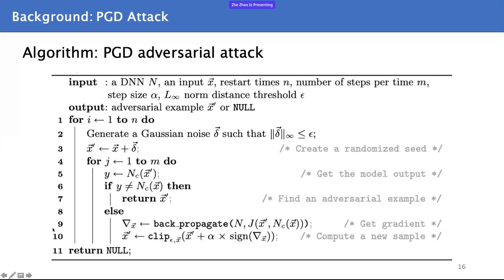Lines 4 to 10 are the iterative process, where each iteration simply uses the sign, or the direction, of the gradient to update the input in lines 9 and 10. And we can say that in the first, second, and third lines, this is the restart mechanism with random starting points. That is very important because it can avoid getting stuck in a local optimum and guarantees the success rate of the attack.